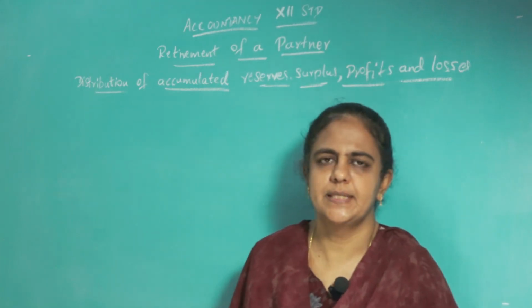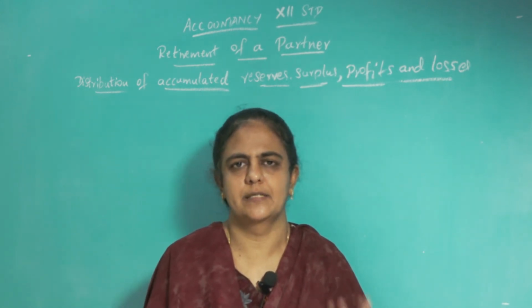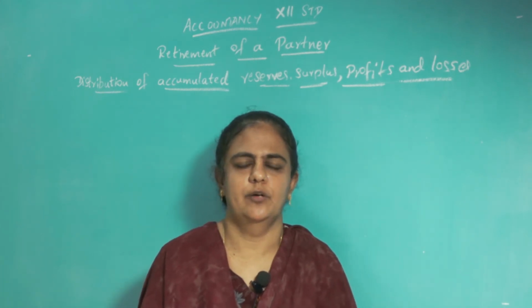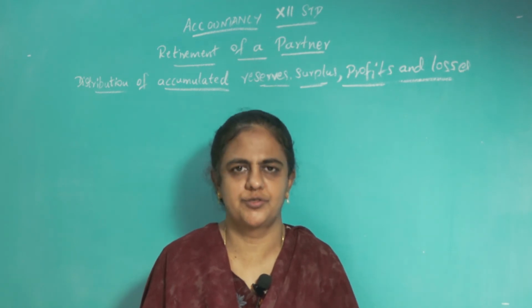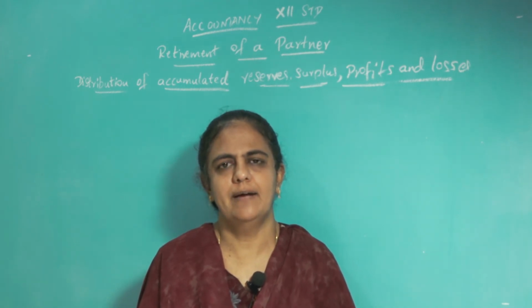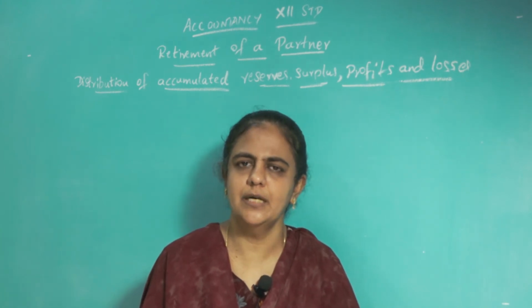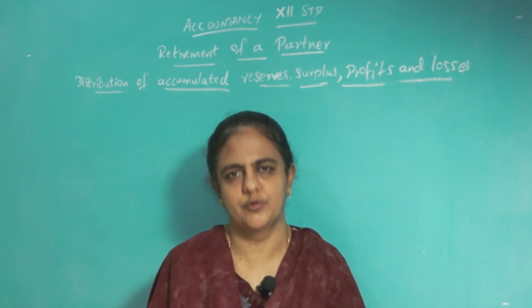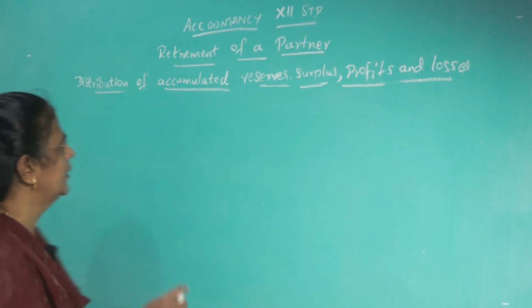So, here Rosie, Radhi and Rani are partners. So, at the time of retirement, when they are checking, they are saying that on the asset side, profit and loss is there. Profit and loss on the asset side means it is loss. Okay. So, what you have to do, this loss also you have to transfer and give it to all the partners, including the retiring partners also. So, we will write the journal for that.